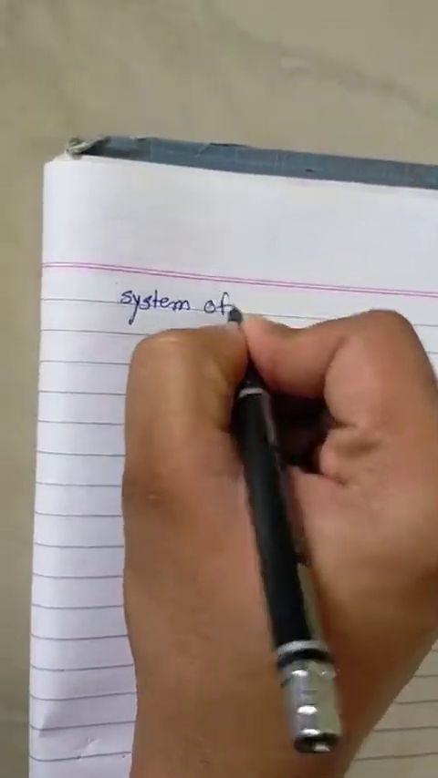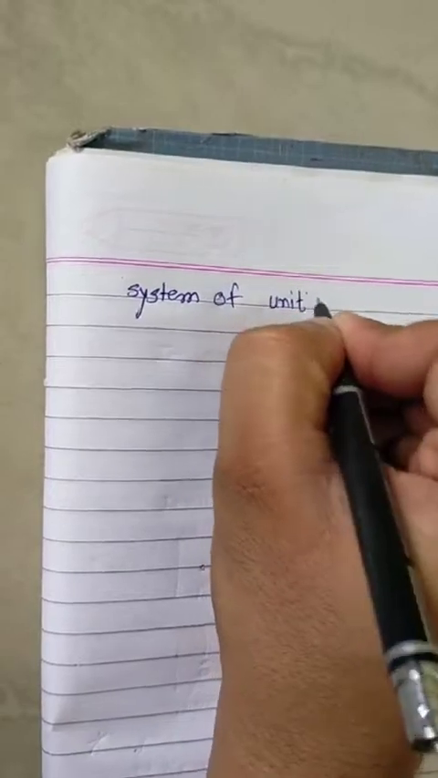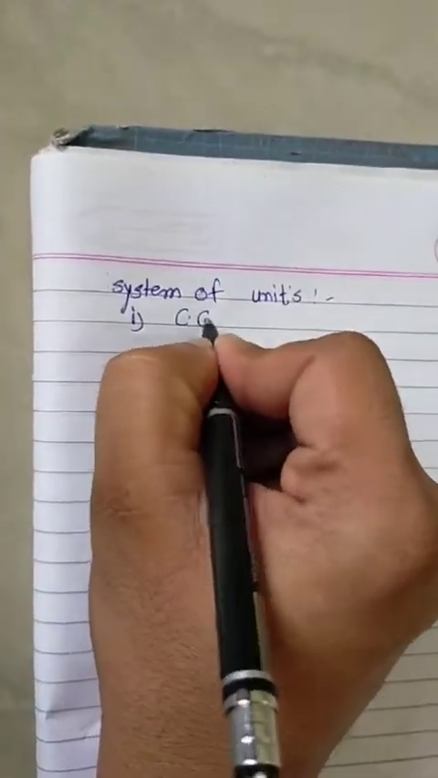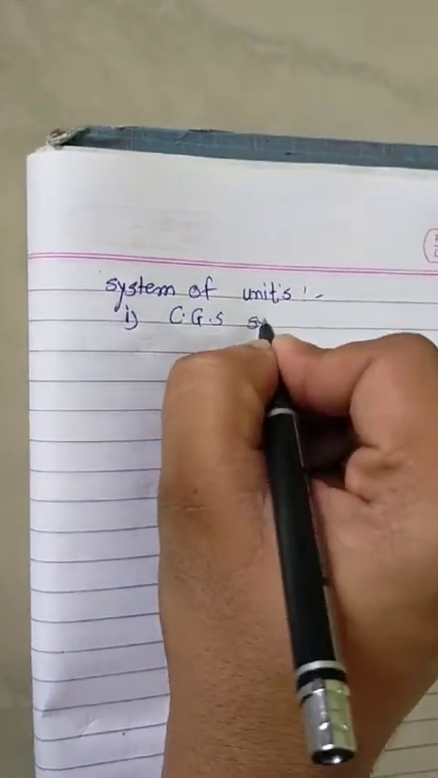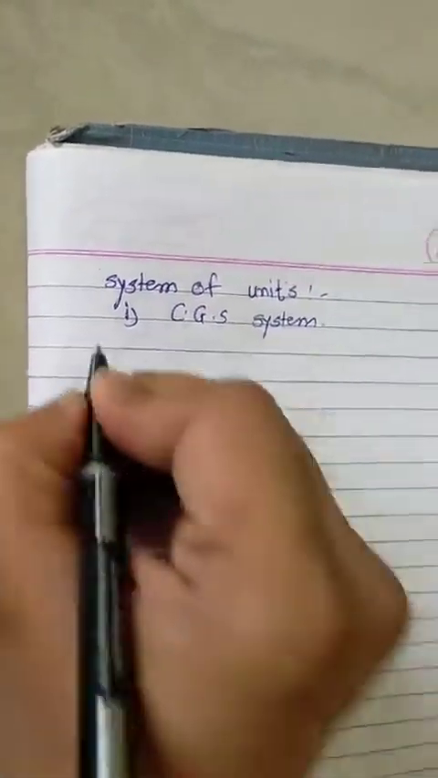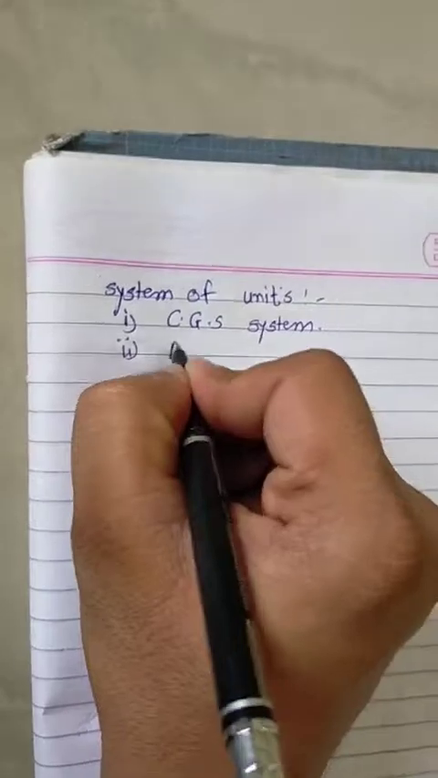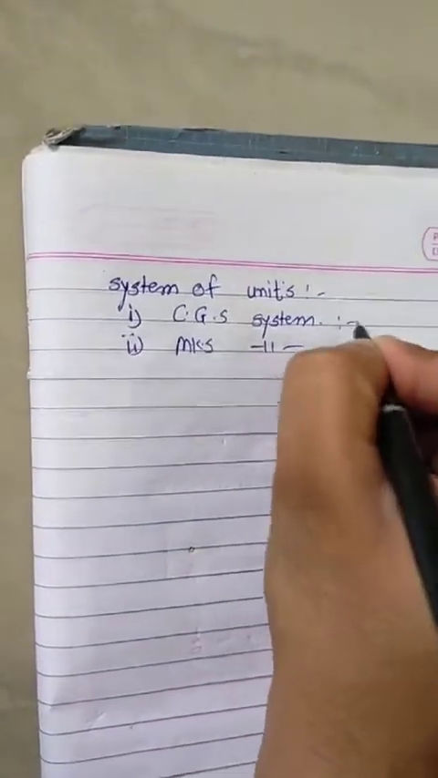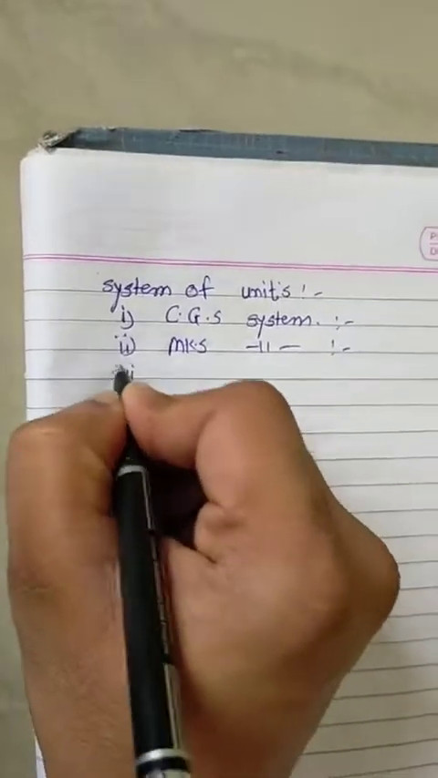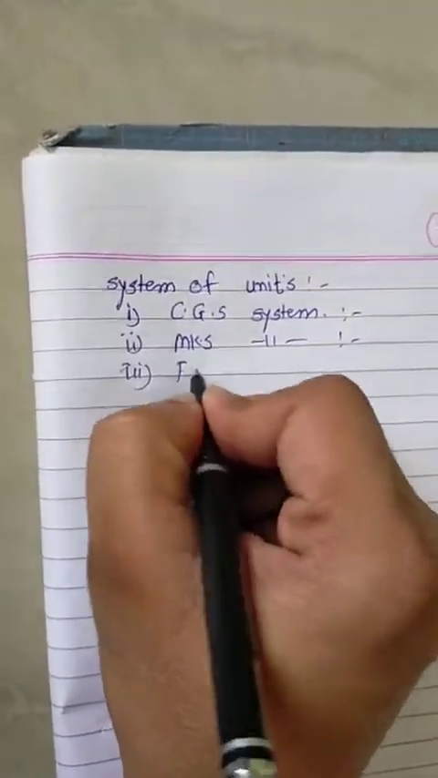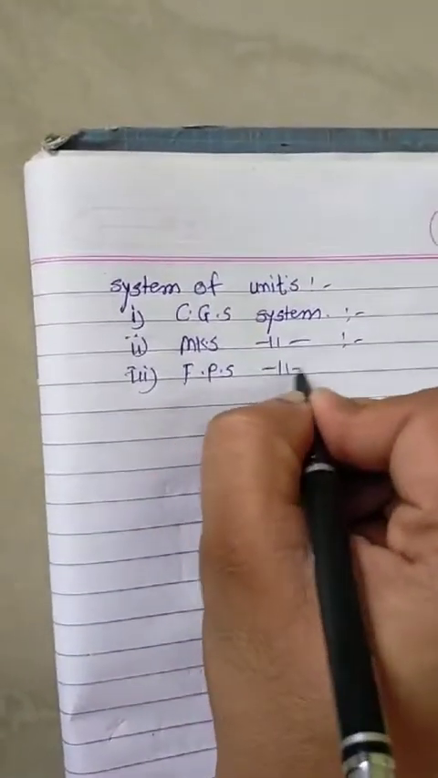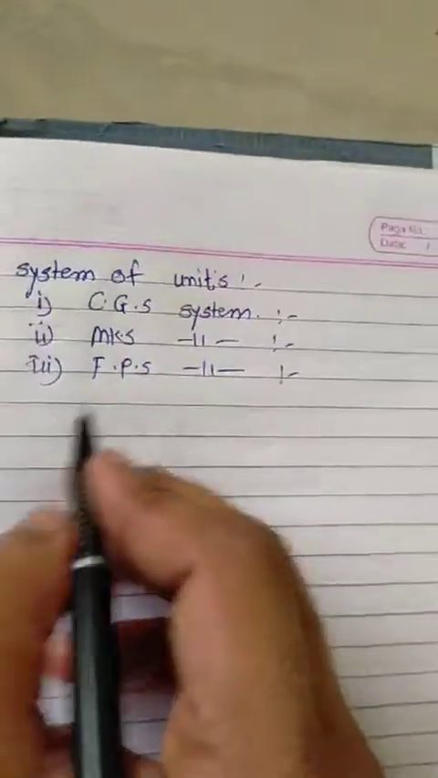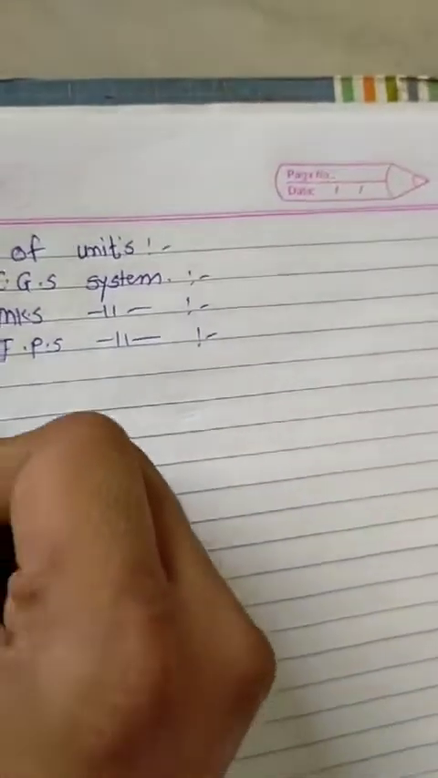Now the next one is the most important, the system of units. First one is the CGS system. The second one is the MKS system, and the third one is the FPS system.